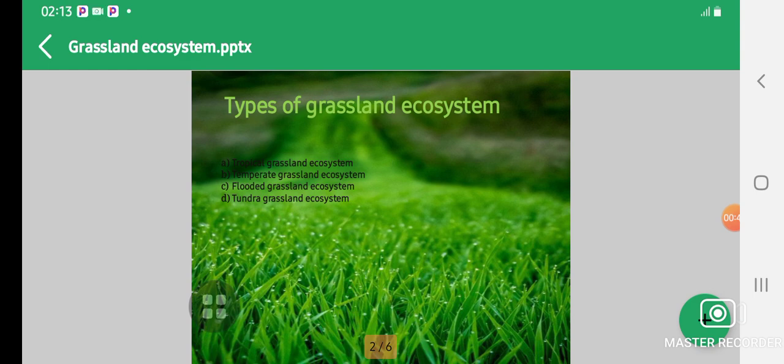For the tropical grassland ecosystem, let's start with a good example, which is savanna. Savanna is an excellent, marvelous example of a grassland ecosystem. The climate of the savanna grassland ecosystem is warm throughout the year. At the same time, it has two seasons, which are the rainy season and the dry season.